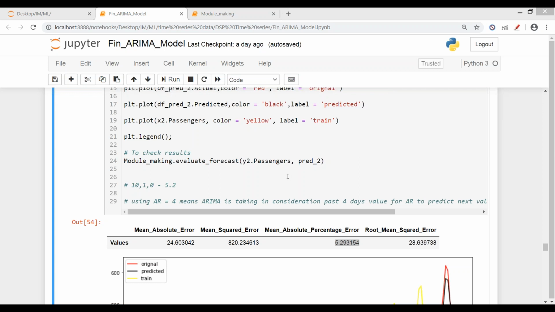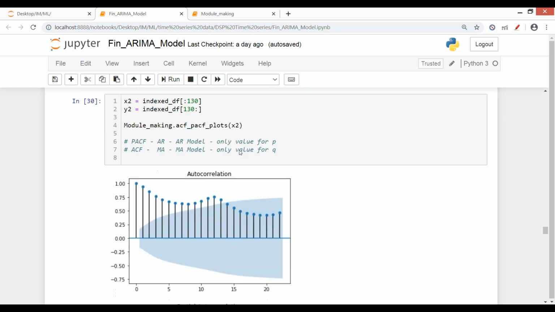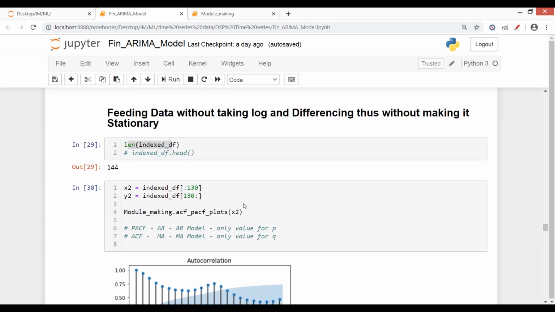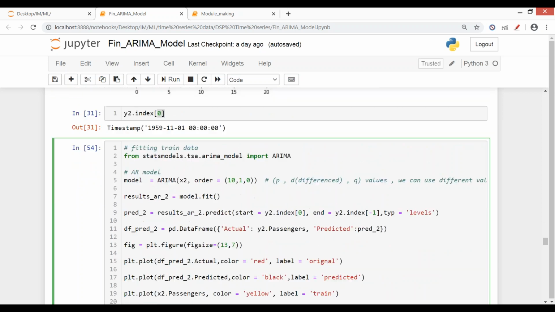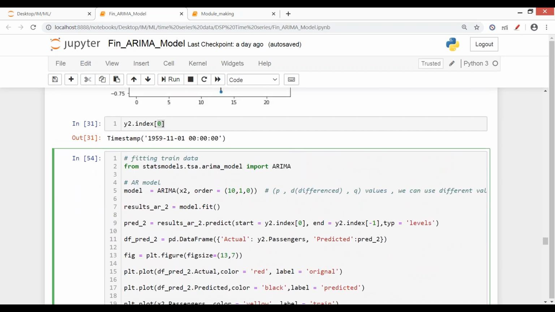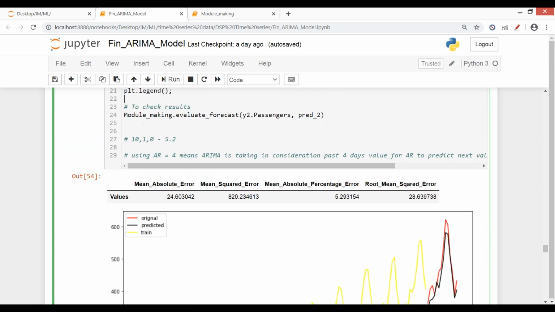Okay, then moving on. So this was the result when the data was fed in as original data, without any transformation. Backend में ARIMA did its own integration and differencing. उसको stationary बनाया and then we got the result. But it's not mandatory that you feed in untransformed data that is not stationary. You can make a transformation and then feed in that data as well.